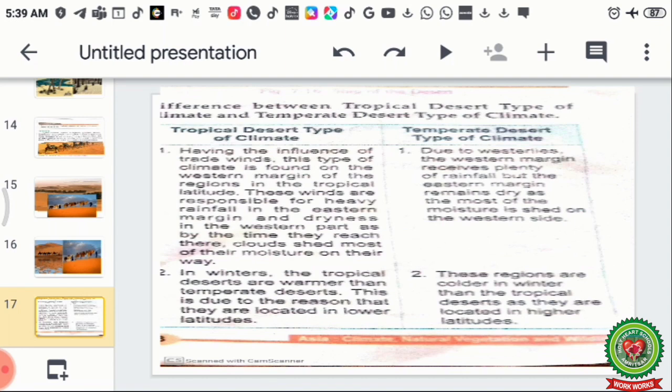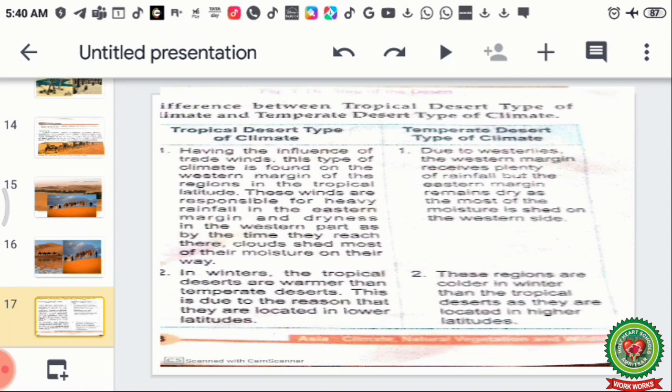Now we are going to read about the temperate desert type of climate. Due to westerlies, the western margin receives plenty of rainfall, but the eastern margins remain dry as most of the moisture is shed on the western parts. Now, temperate deserts are found again on the western margins, but they are being influenced by the westerlies, the winds which move from west to east. By the time they reach these parts, they are dry and they don't give any rainfall.